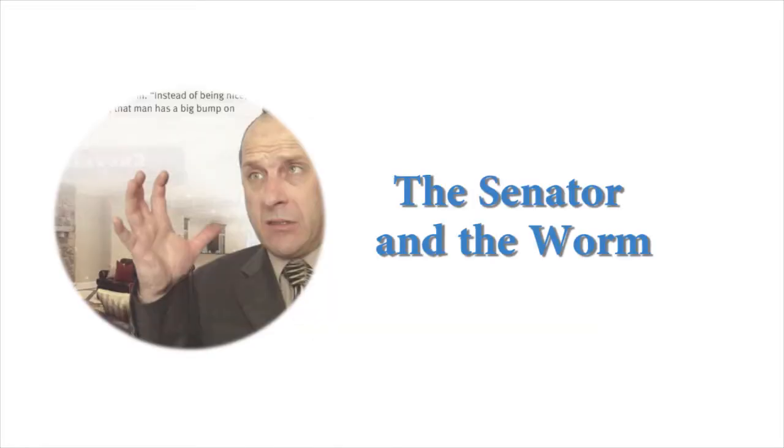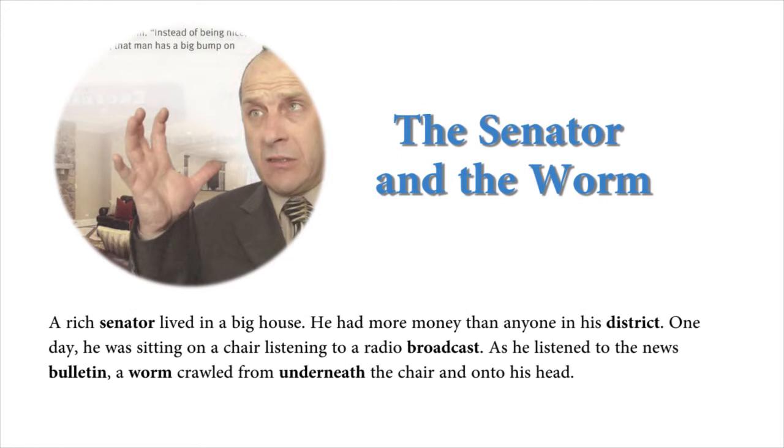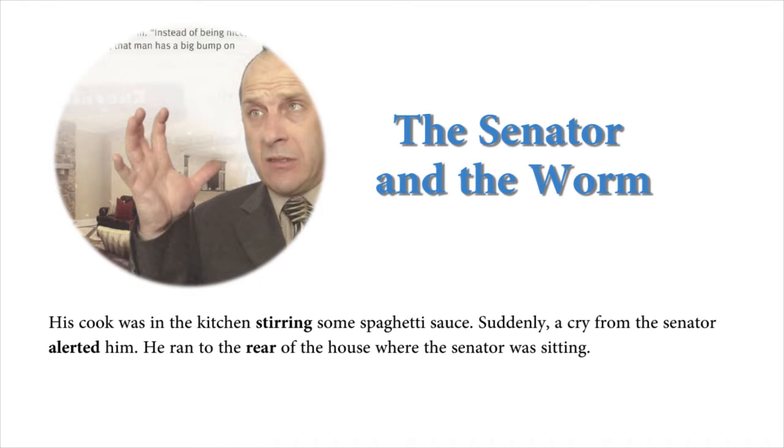The Senator and the Worm. A rich senator lived in a big house. He had more money than anyone in his district. One day, he was sitting on a chair listening to a radio broadcast. As he listened to the news bulletin, a worm crawled from underneath the chair and onto his head. His cook was in the kitchen stirring some spaghetti sauce. Suddenly, a cry from the senator alerted him.